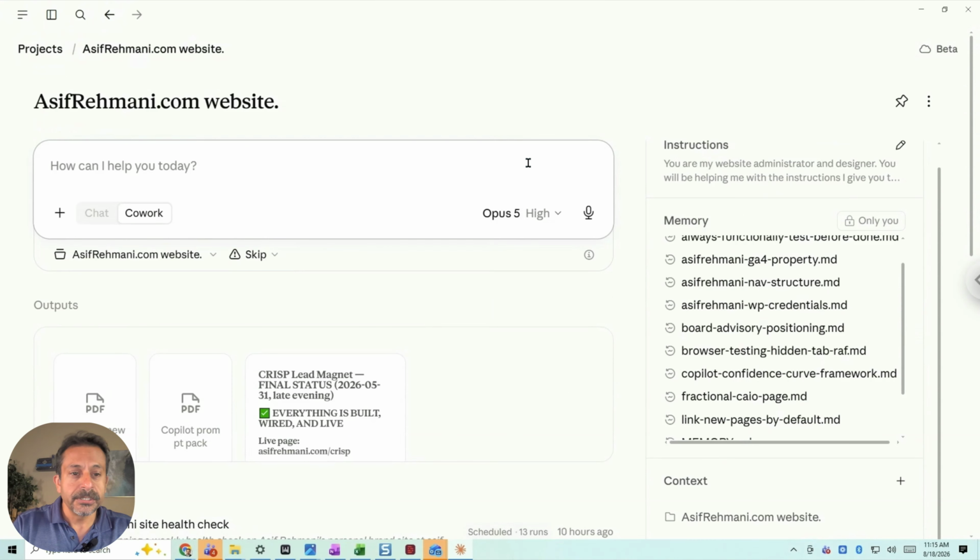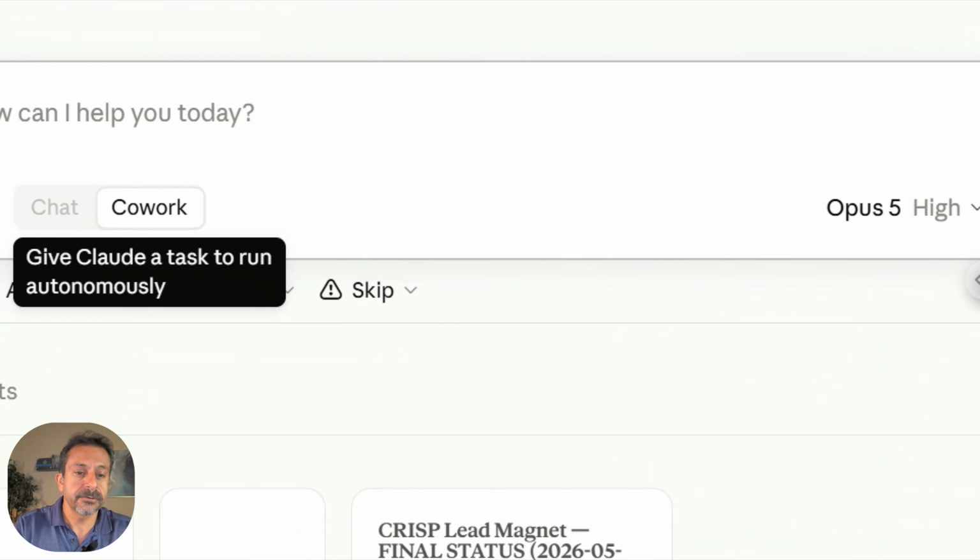What I want to do though is, as I was saying, I'm going to put in an actual query to make those changes that I was talking about. Now, to make the changes, you have to use the Cowork side of things right here.